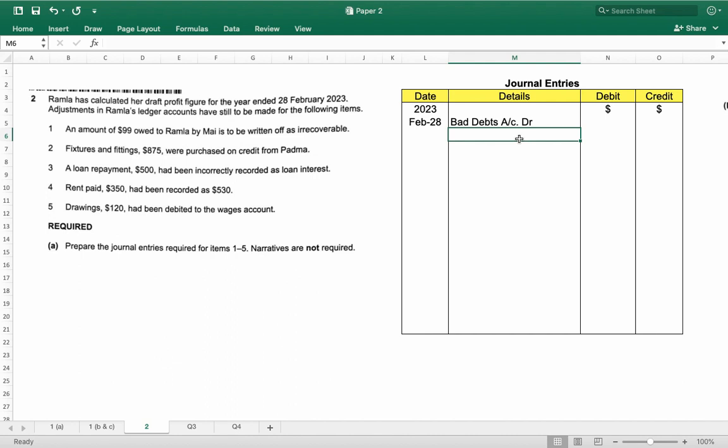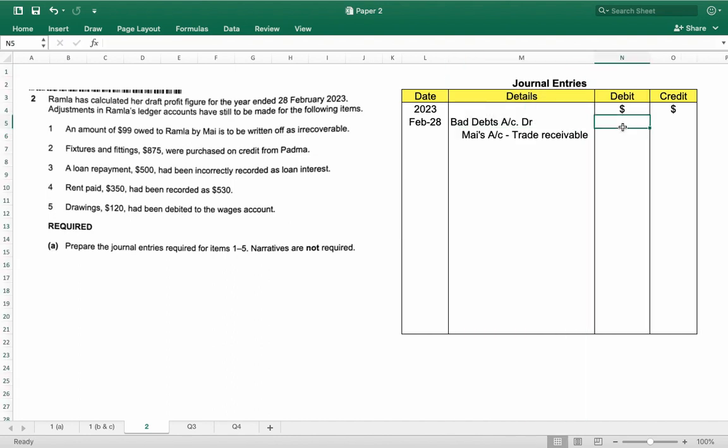And now we need to cancel Mai's account. So decrease in asset credit. Mai is a trade receivable for Ramla, but now Ramla decided to cancel her account. So earlier Mai's account was treated as trade receivable. So now we need to cancel it. So trade receivable is an asset, decrease in asset credit Mai's account, and it is actually a trade receivable.